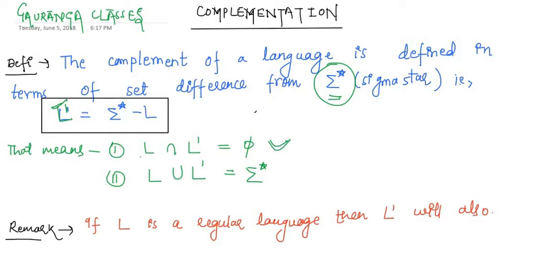There will be no string in common, and L union L dash will be the universal set that contains all the subsets that can be made by those strings. So one remark is there: if L is a regular language, then L dash will also be a regular language. Please make a note of it.